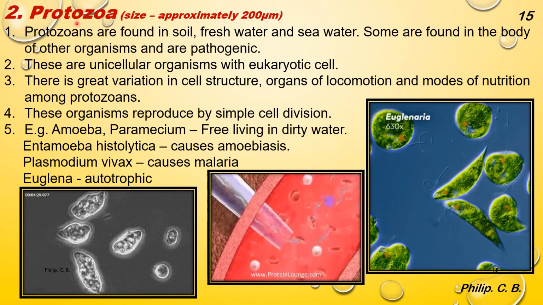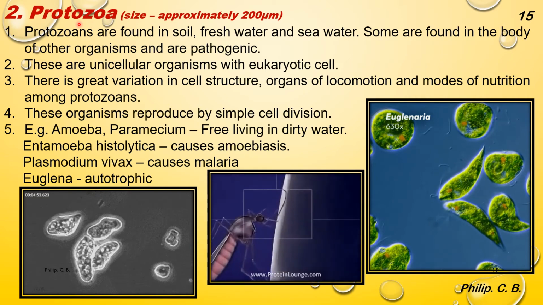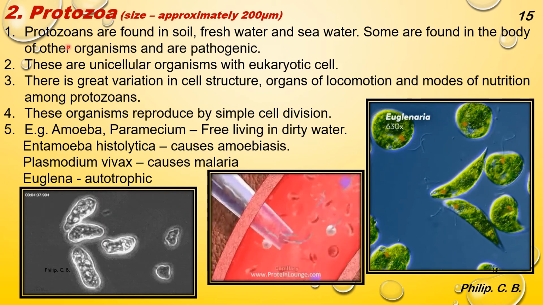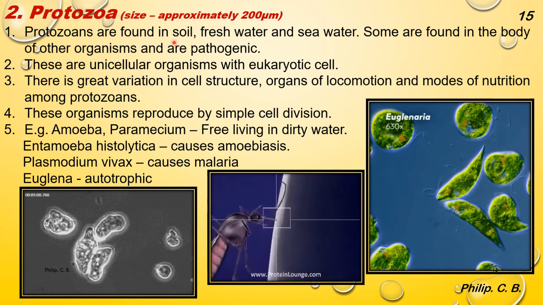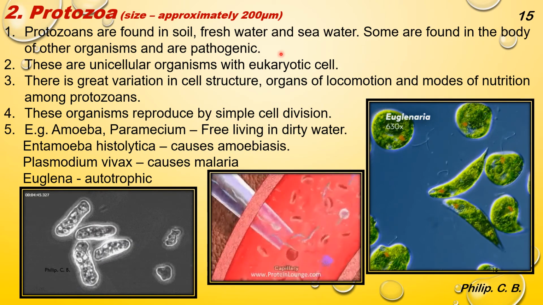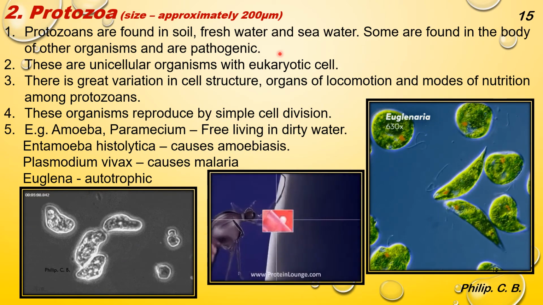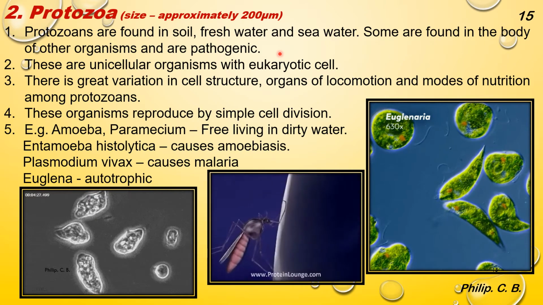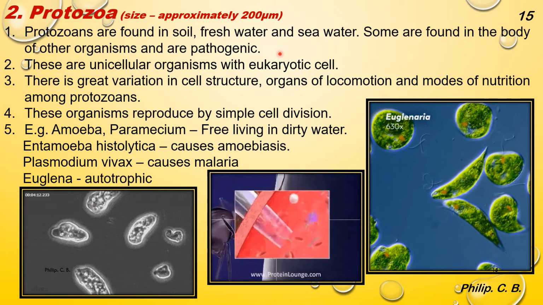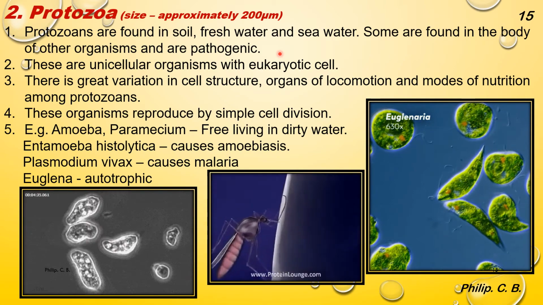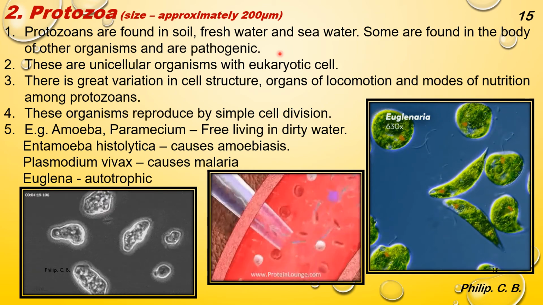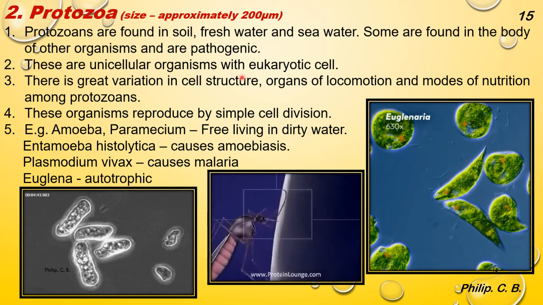Moving to the next slide, that is protozoa. Now protozoans are approximately 200 micrometer. First point, protozoans are found in soil, freshwater and seawater. Some are found in the body of other organisms and are pathogenic. Now protozoans are again found everywhere, whether it is water bodies, salt water or fresh water, or even in the soil. Now some can be pathogenic, means causing harm to the different animals or humans.